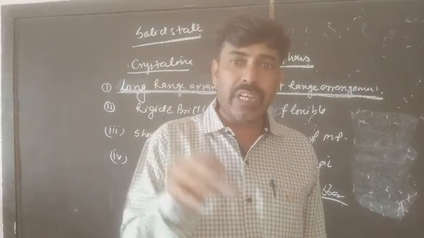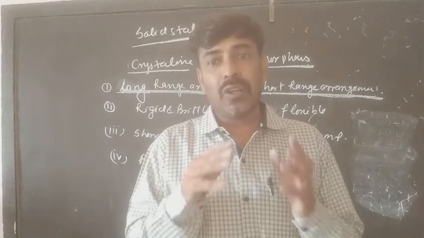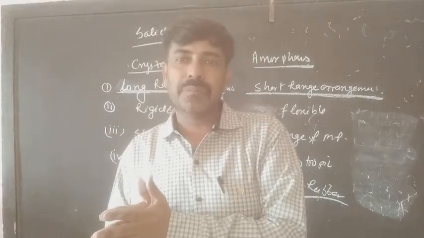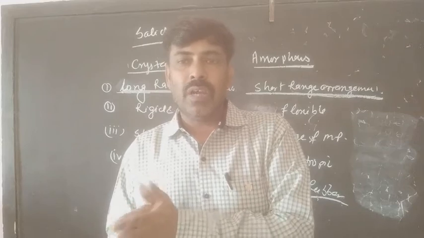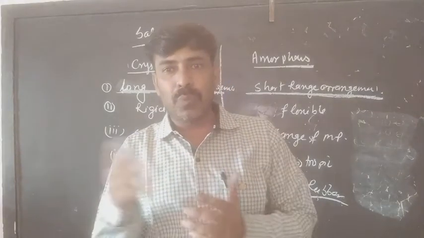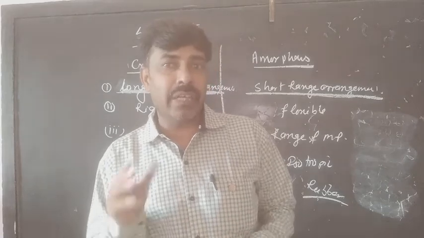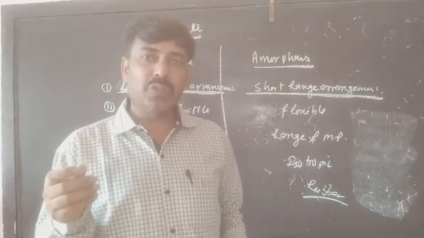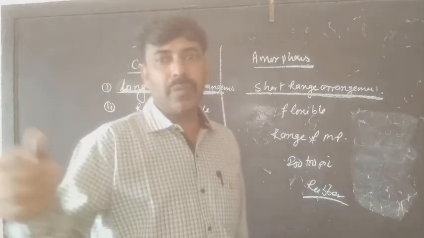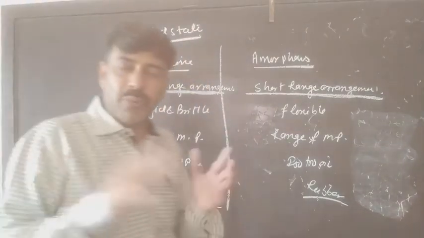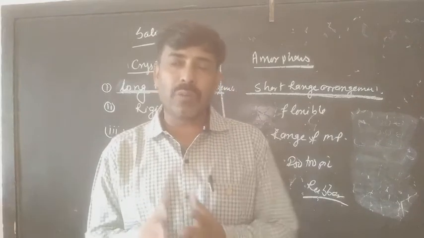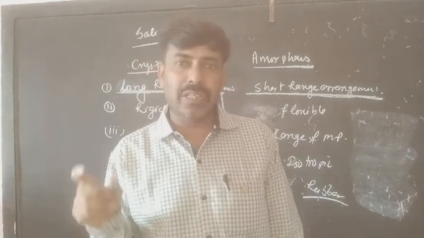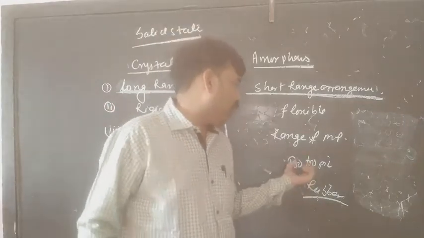That means whatever heat is given to the system is not going to convert into latent heat 100%. And whatever energy remains, 2%, 3%, 5%, that energy increases the temperature of the system, and in this way they show a range of melting point. So whatever heat is not converting into latent heat will increase the temperature, and as a result that will show a range of melting point.